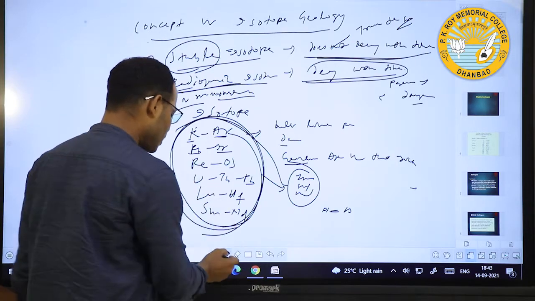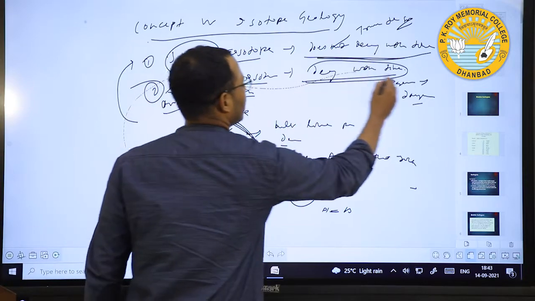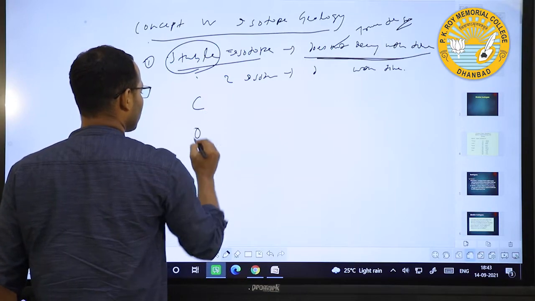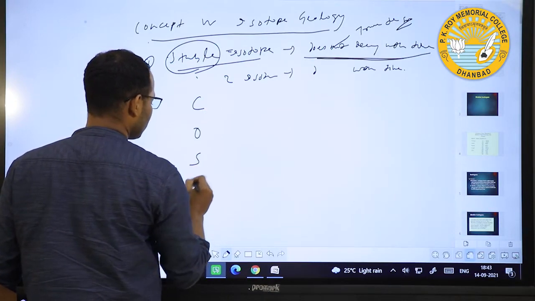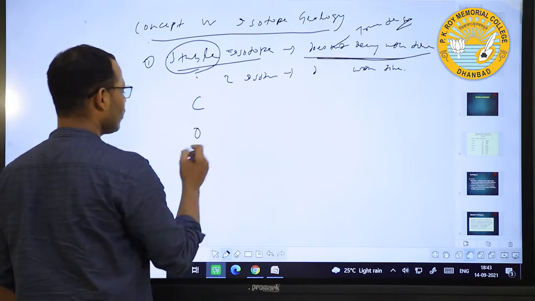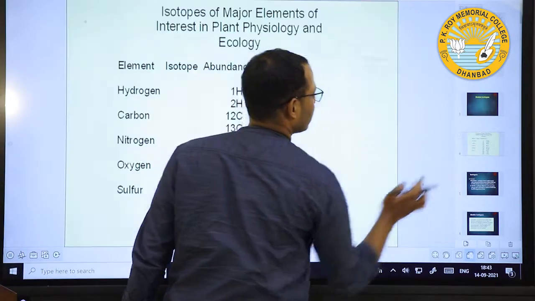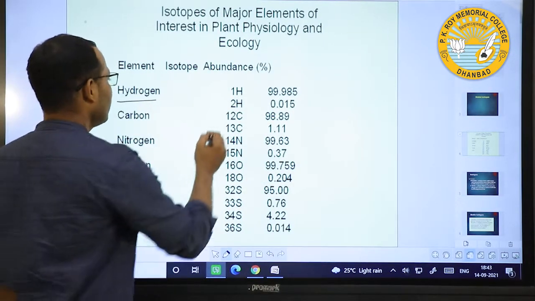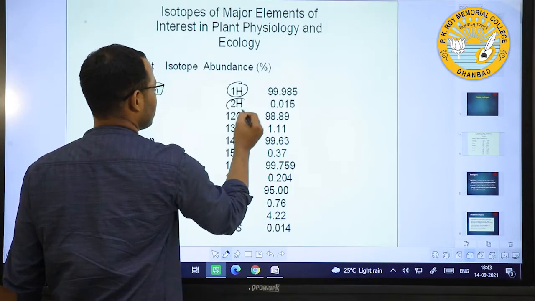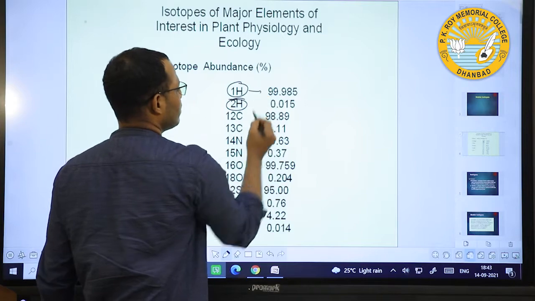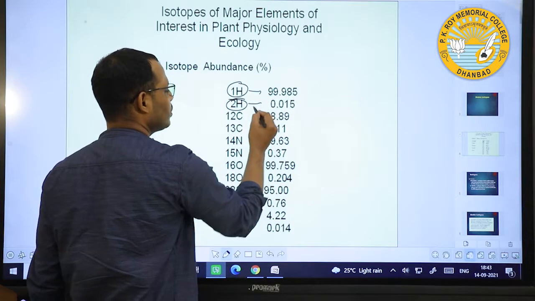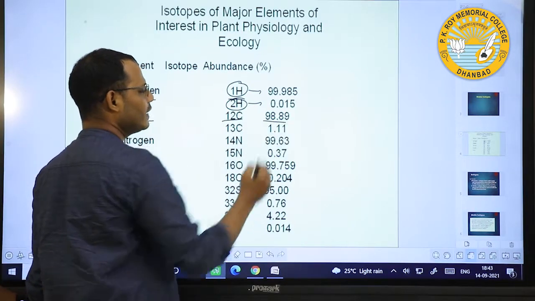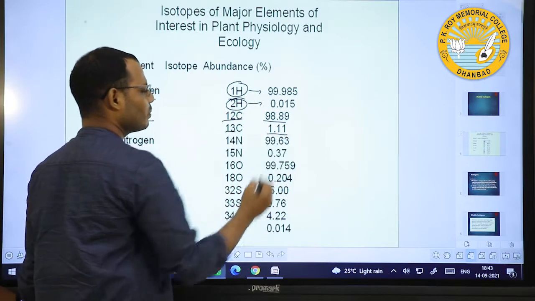In stable isotopes there are carbon, oxygen, sulfur and hydrogen. If we look here, hydrogen has the isotope 1H with an abundance of 99.98 percent and 2H with 0.015 percent. Carbon 12C is 98.89 percent and 13C is 1.11 percent.